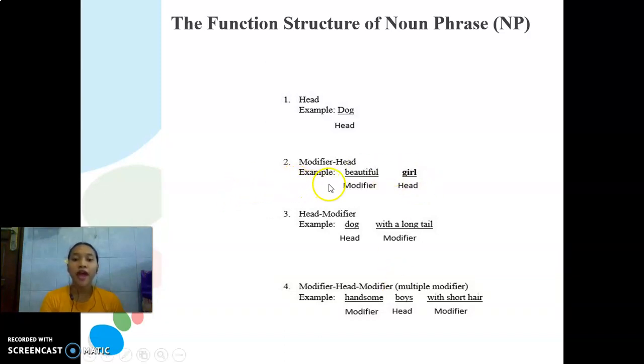Back to the modifier head. We can call the modifier in here premodifier because it is located before the head. And about the head modifier, we can call the modifier in here postmodifier because it is located after the head.